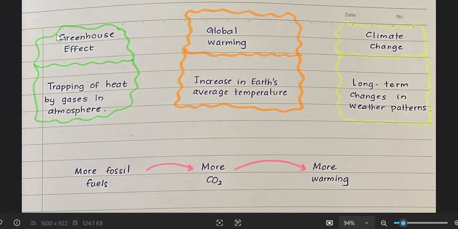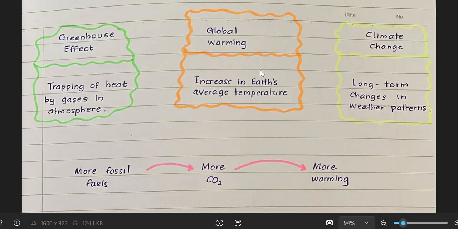And then we have some definitions that you need to know. Greenhouse effect means trapping of heat by gases in the atmosphere. Global warming means increase in Earth's average temperature. So don't mix up these words.